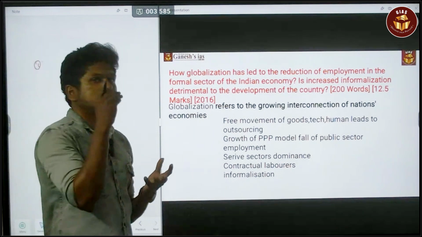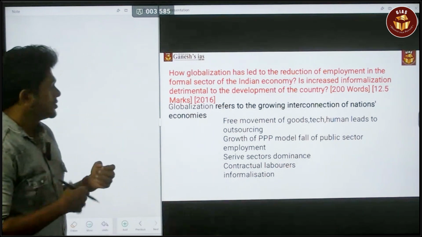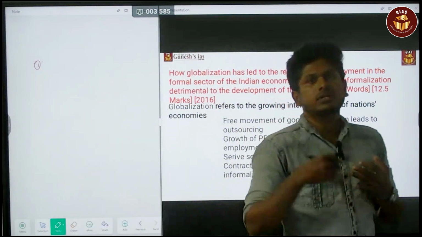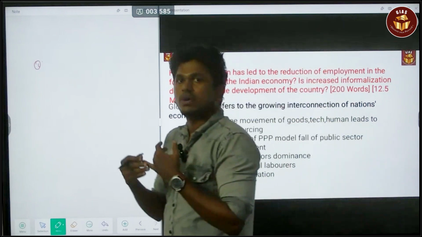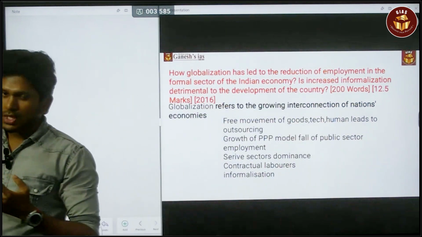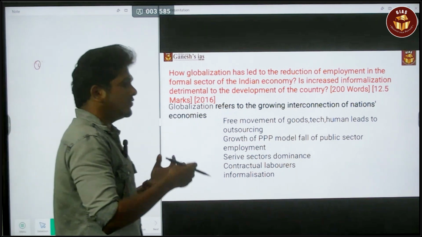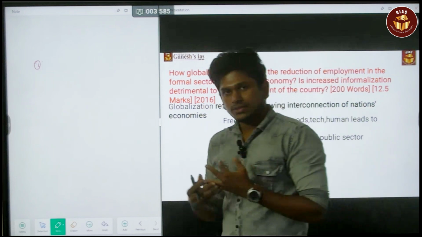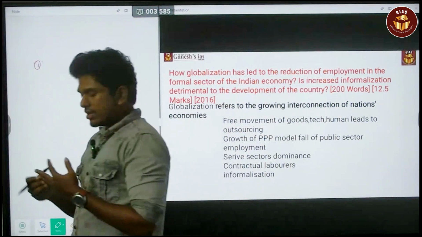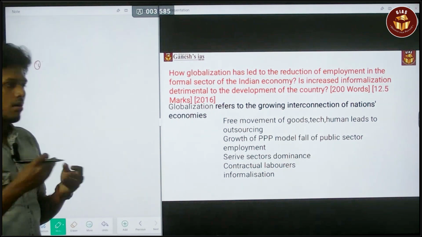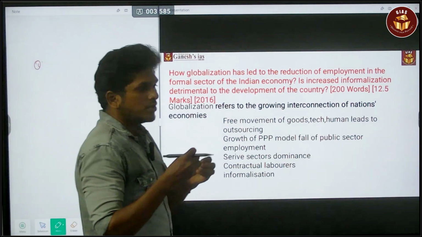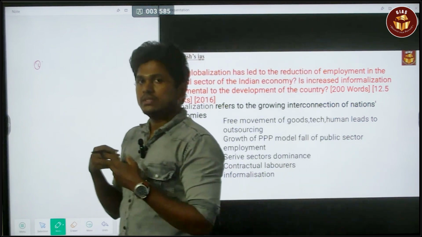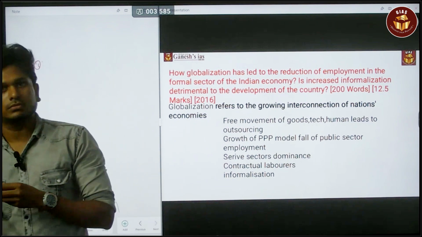So informalization is the bad one. This is the one thing: easy layoff leads to unemployment, which will create an economic crisis in our India. Next, being part of the informal sector, they don't have certain social welfare like health insurance, life insurance, and pensions. All these are social securities, and they don't have them. So obviously that is also detrimental to the economy.